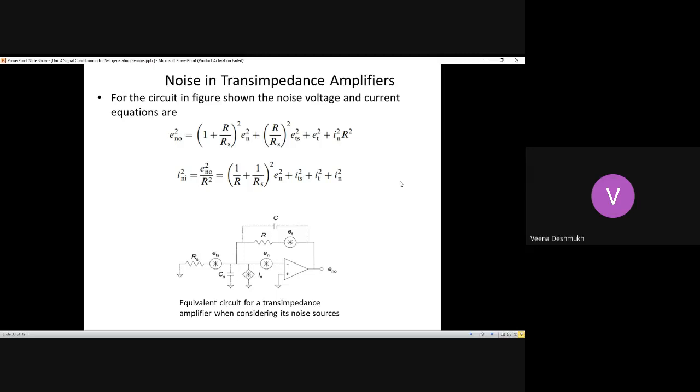And that impedance is capacitance. So the net impedance is of capacitance nature. So in these two amplifiers, the effective impedance at the input and output is of capacitance type.